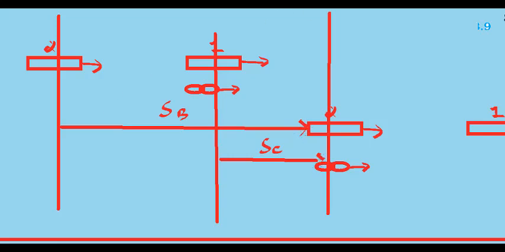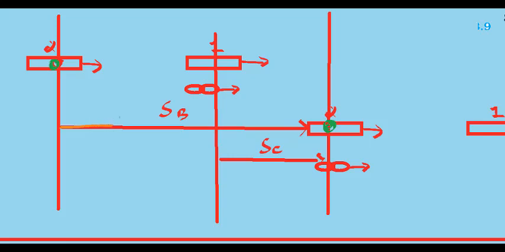I am talking only about the second bus, which was here and has now reached this point. So the distance traveled is SB, and the cyclist also traveled forward. So what is the relation between those two distances? Watch carefully.